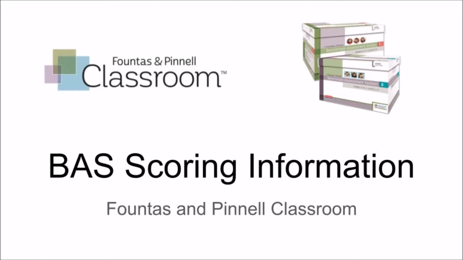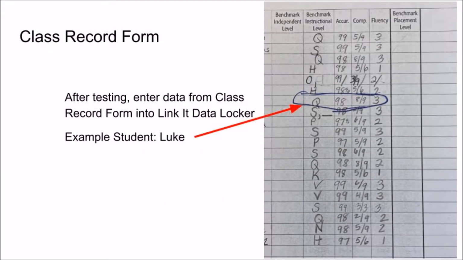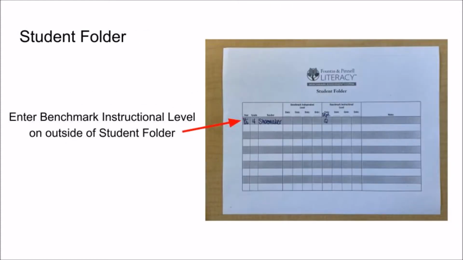Today we'll talk about how to enter your BAS scoring information into Linkit. First, make sure that you have all of your data stored on your class record form. There are a couple of places where we're going to store the data. The first one is on the student folder. This is also where you can store all of your BAS testing sheets.